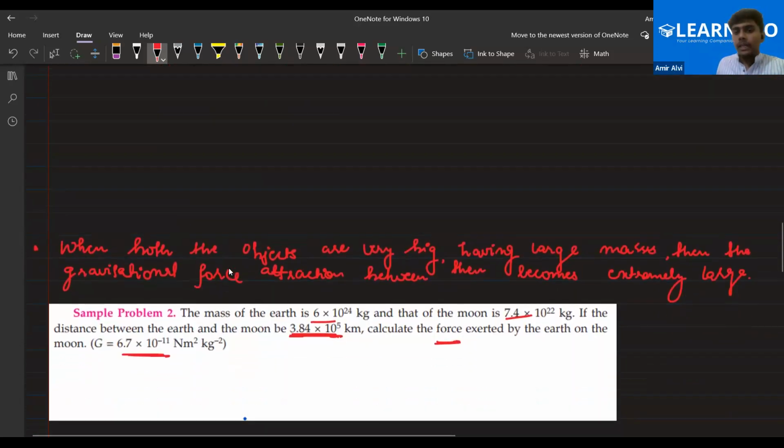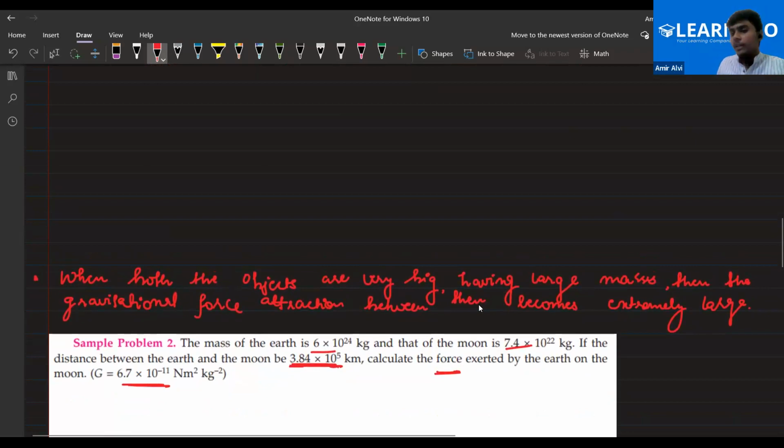Next, when the two bodies are very big, the product of their masses will be large, and that's why the force will become large. That's why the force between the earth and the sun is very, very large, because the sun is lakhs of times greater than the earth, and the earth is also a very big sphere with a big land mass.